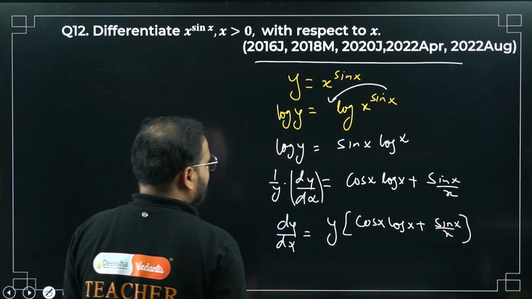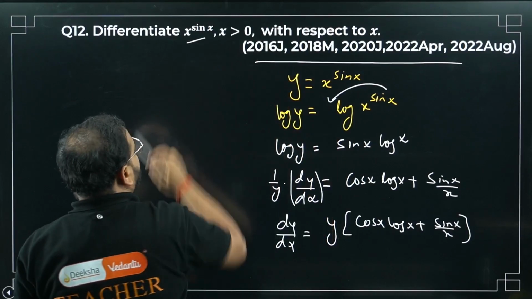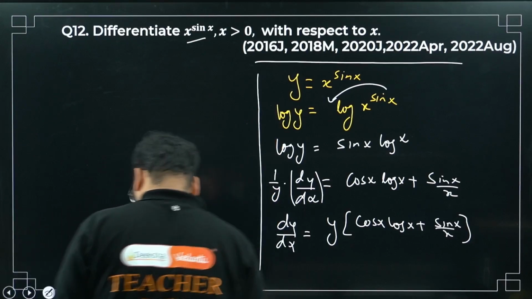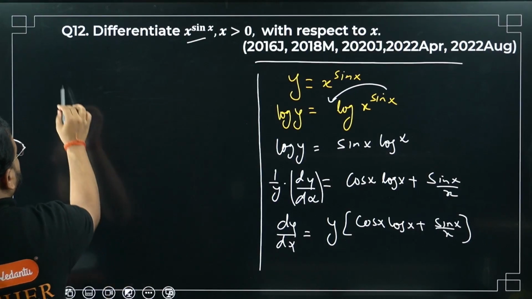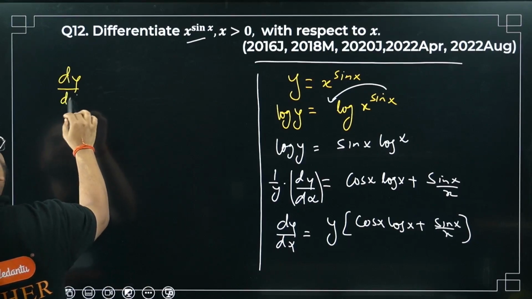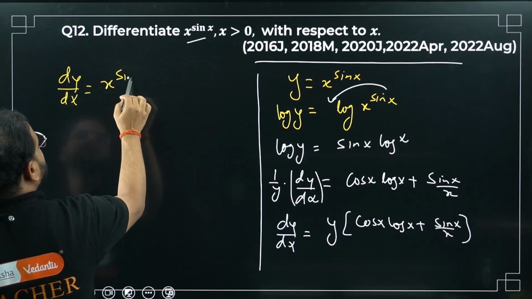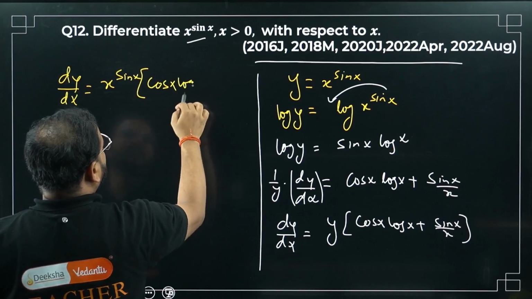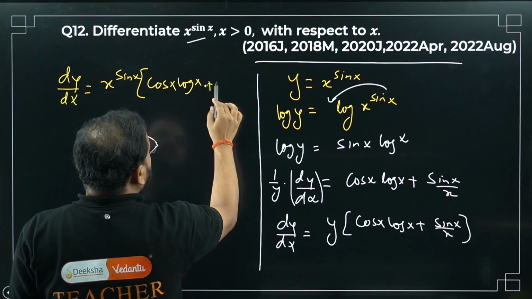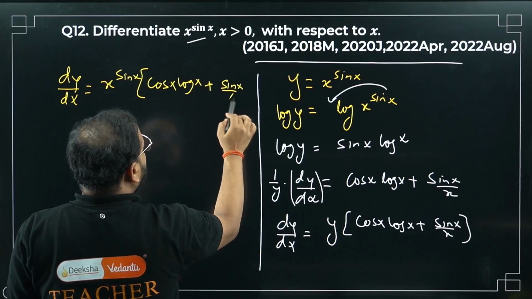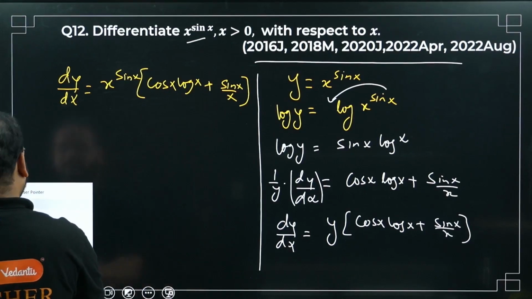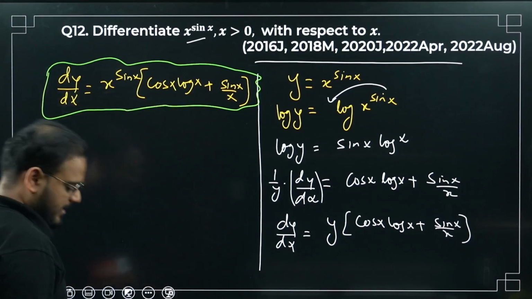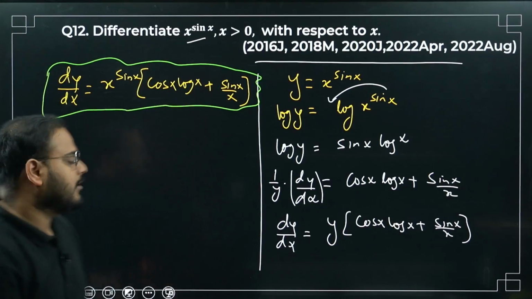Okay, what is y going to be? Just write this whole thing again, x to the power sin x. If you want, I can write it over here. That's my final answer. Have a look. So my dy by dx is coming as x power sin x, and in the bracket I have cos x log x plus sin x by x. So the final answer is over here. Final answer for this question.